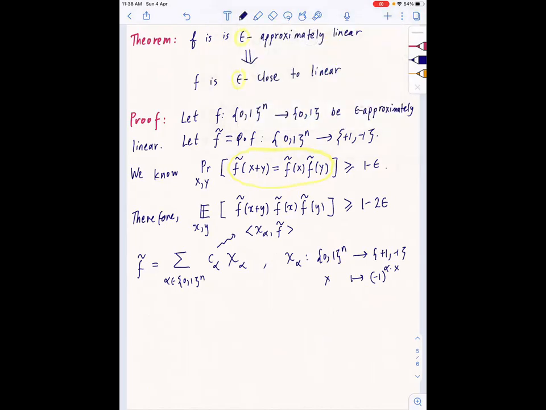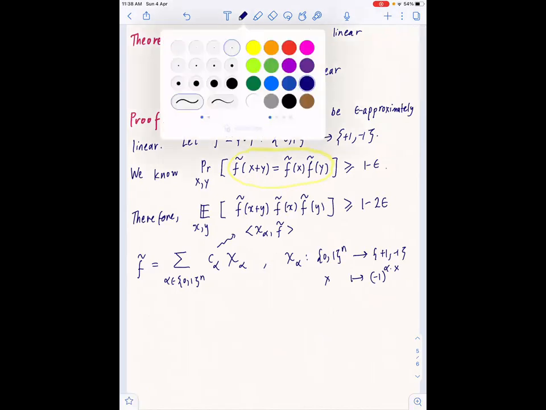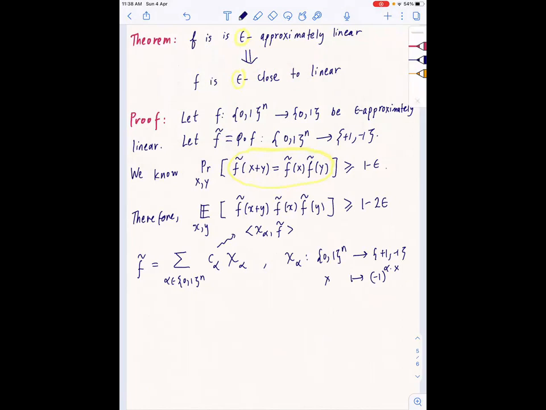So let us just write the condition. Let us write this line, and plug in the Fourier expansion. Let me do it on a new page. So, calculation. We have got hold of the Fourier expansion and we want to show that one of the Fourier coefficients is large.